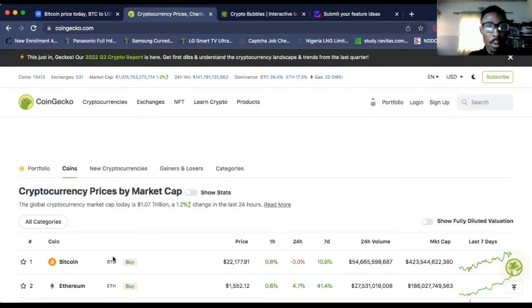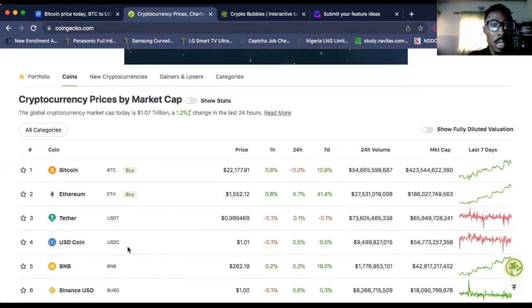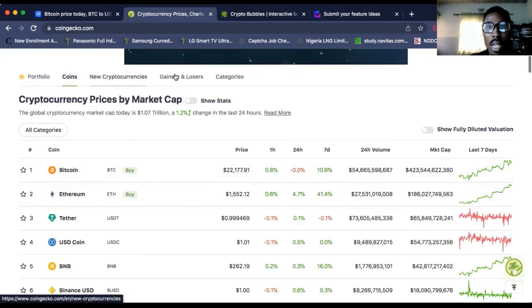Now, this is where we are. You can see CoinGecko is also similar to what you have on CoinMarketCap. Number one here, you can see the market cap, the fully diluted valuation, the 1-hour chart, 24-hour chart, and 7-day chart. Just the same things we talked about. Also, on top of the coins, you have new cryptocurrencies that were just added. Under this, you can look at the gainers and losers, the coins that are doing well currently, top gainers and top losers. So these are things you can look at too.